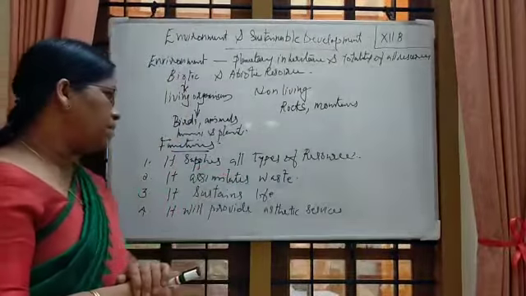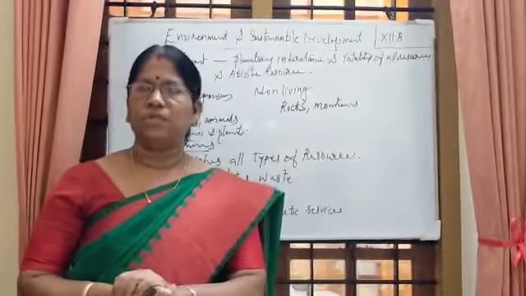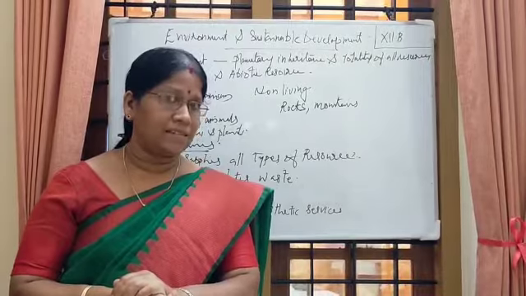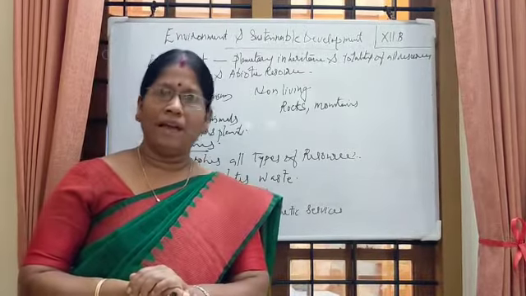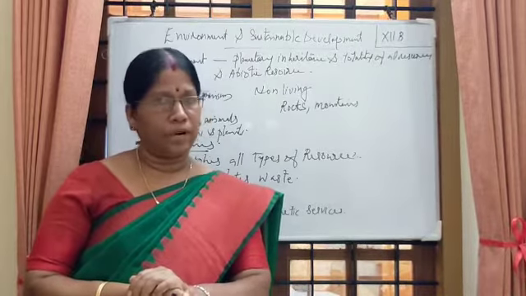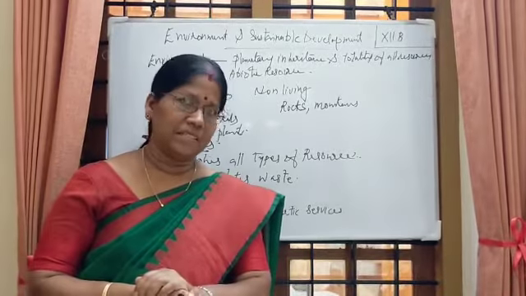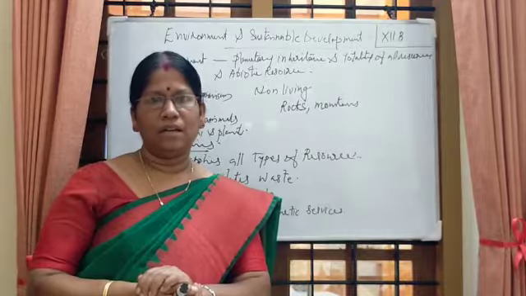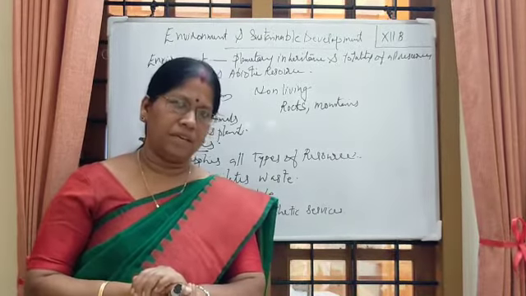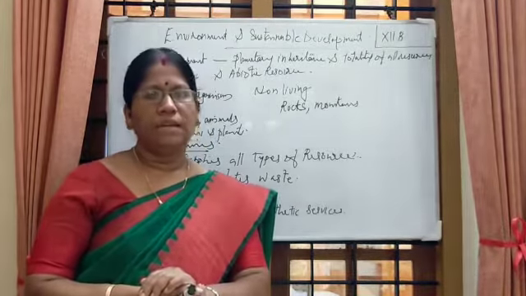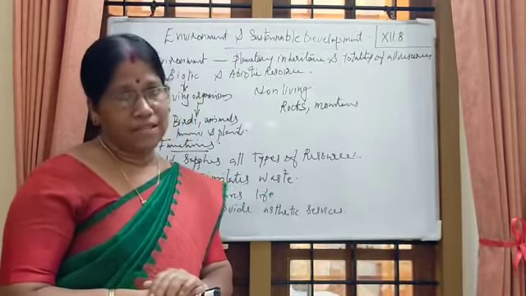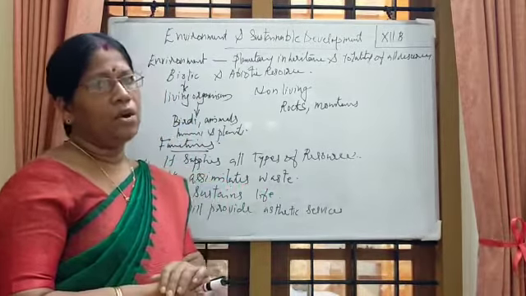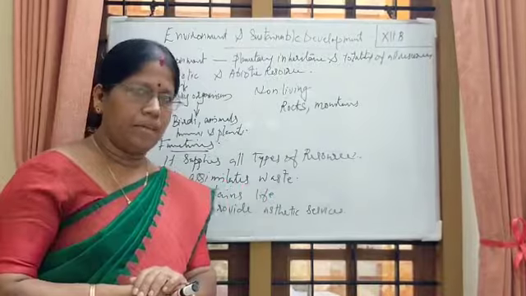The next one, it provides aesthetic services. Which are the aesthetic services? Like scenery. Then Alappuzha, that is famous for boating. Then our Vellikal itself, where we can enjoy too much scenery and also natural beauty. So all types of aesthetic services like scenery are provided from the environment itself.